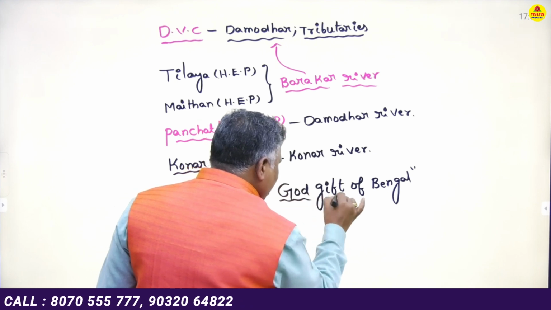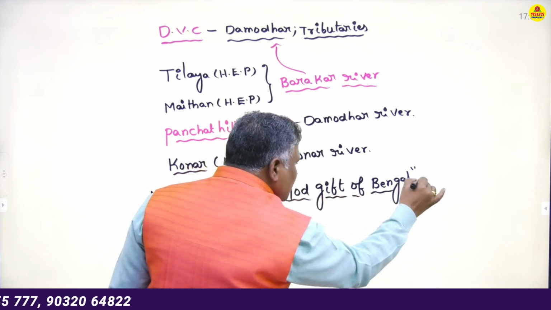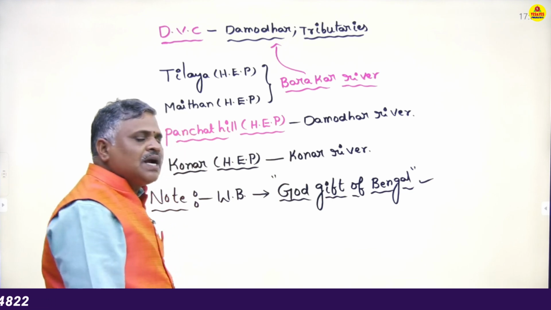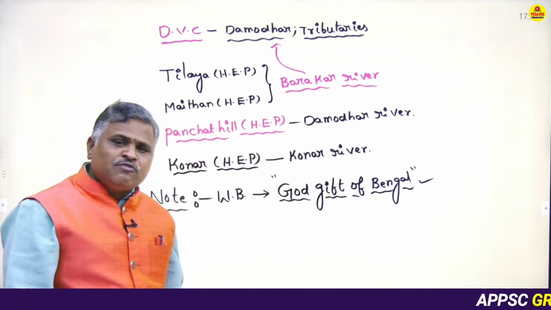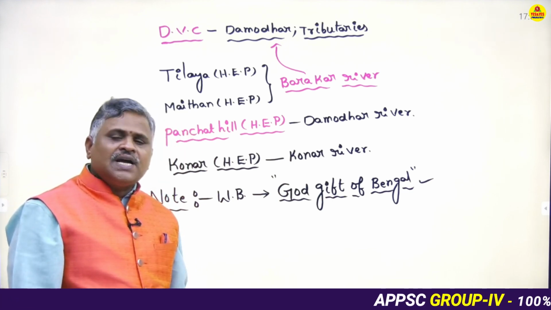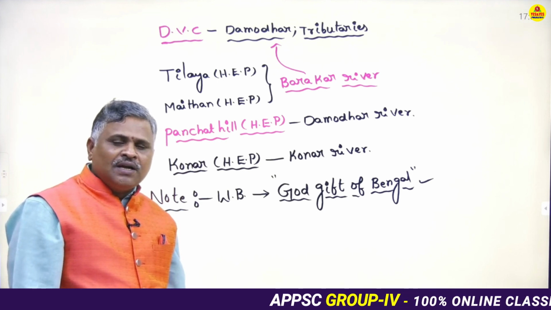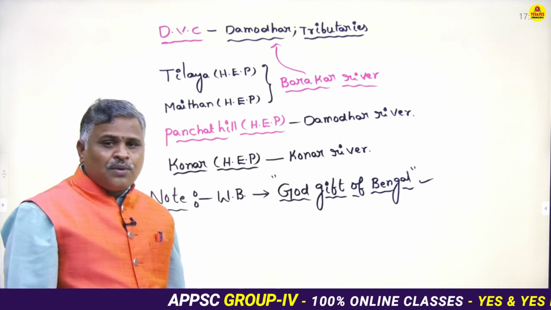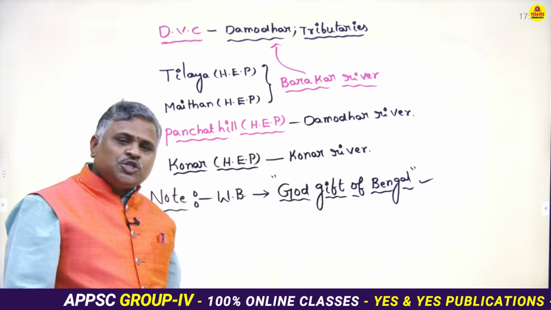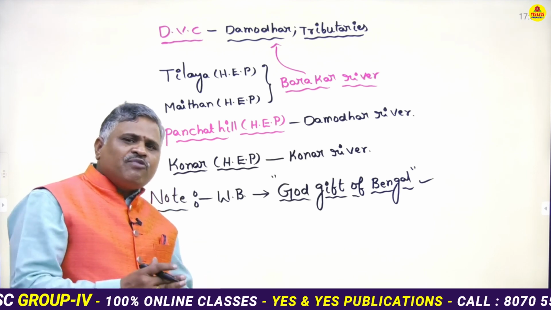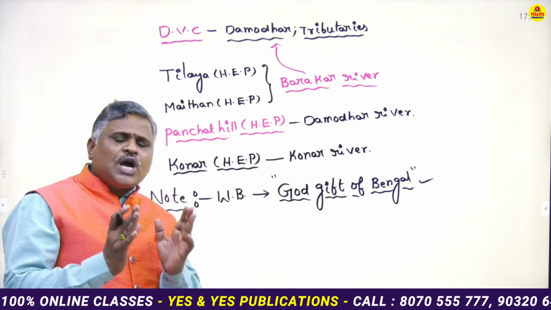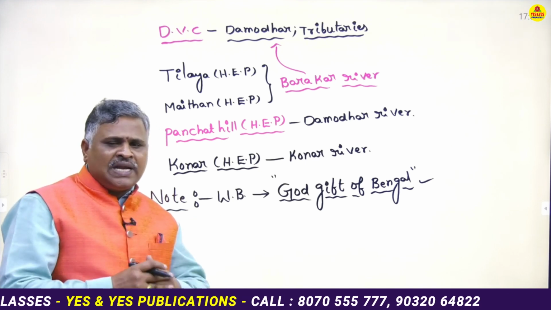Very, very important. Sir, in 1948 tremendous floods or flash floods occurred by the Damodar and its tributaries. Before 1948, that's why it was known as Sorrow of Bengal. After 1948, the Damodar Valley Corporation was set up in 1948.